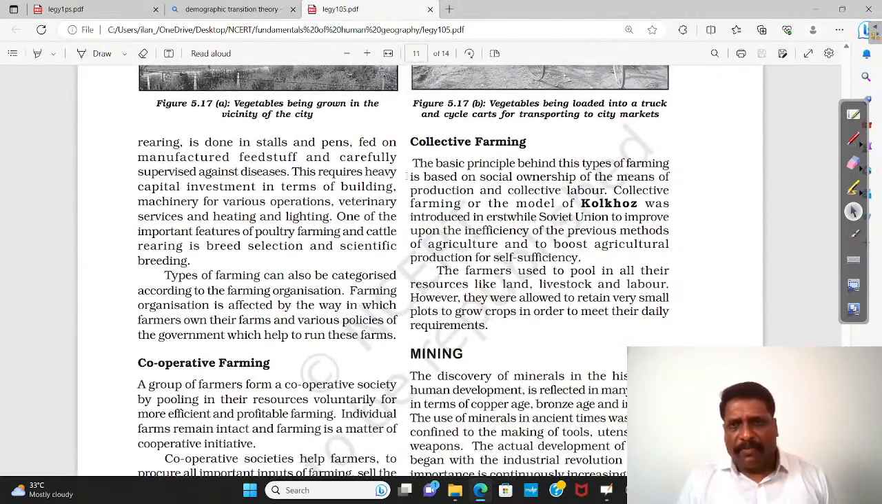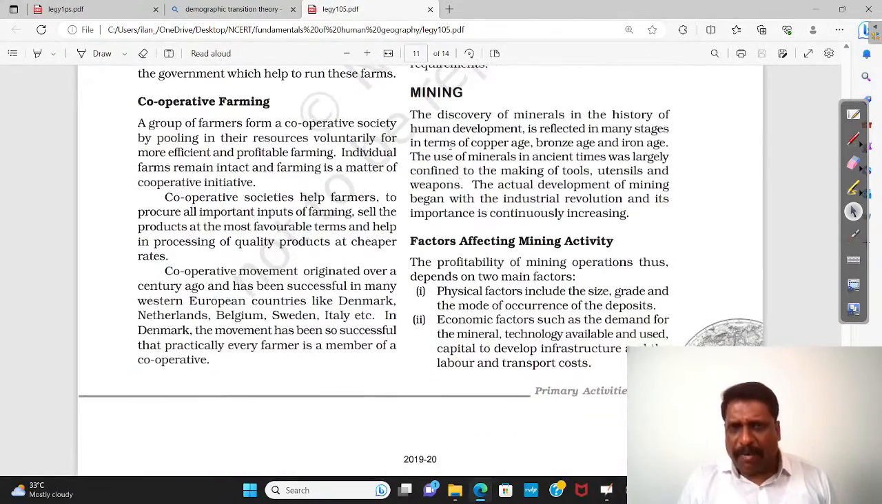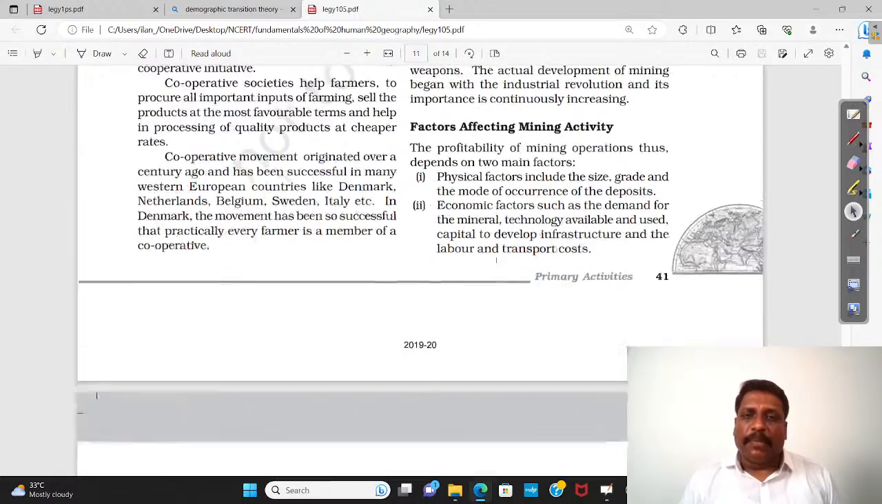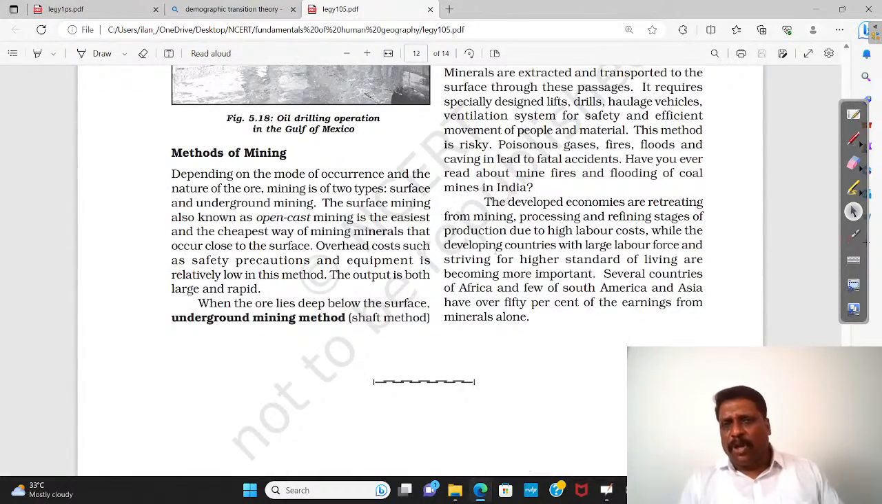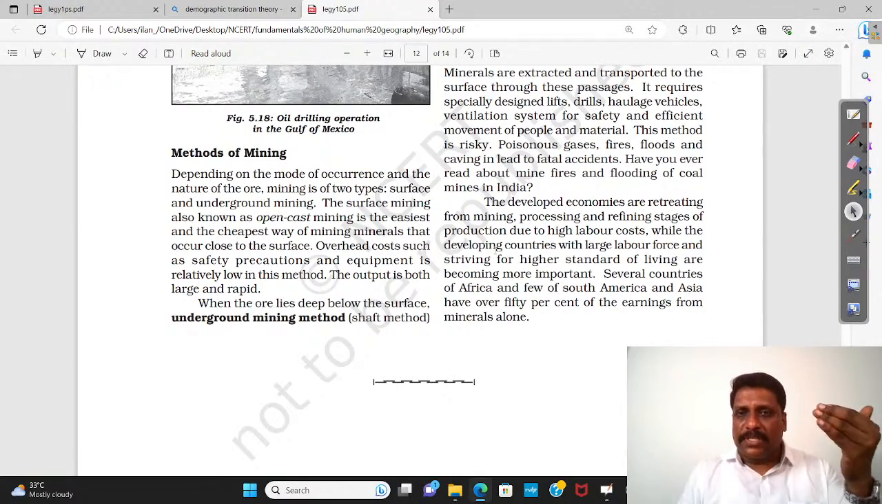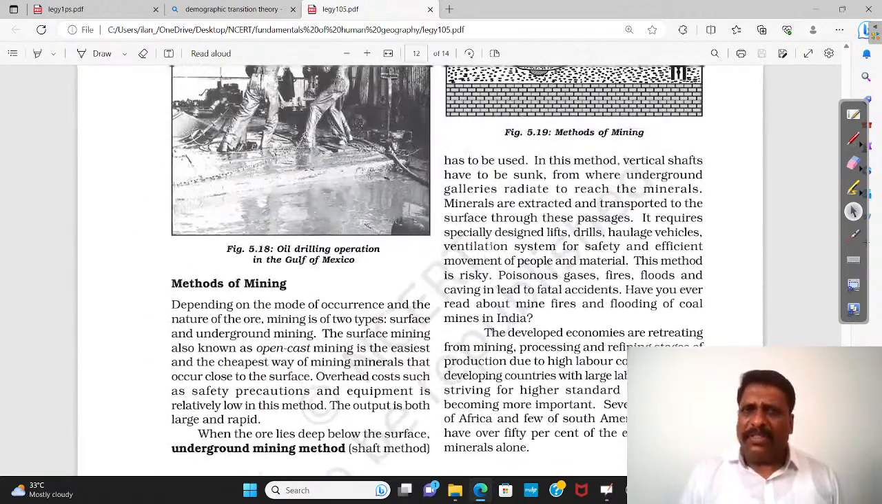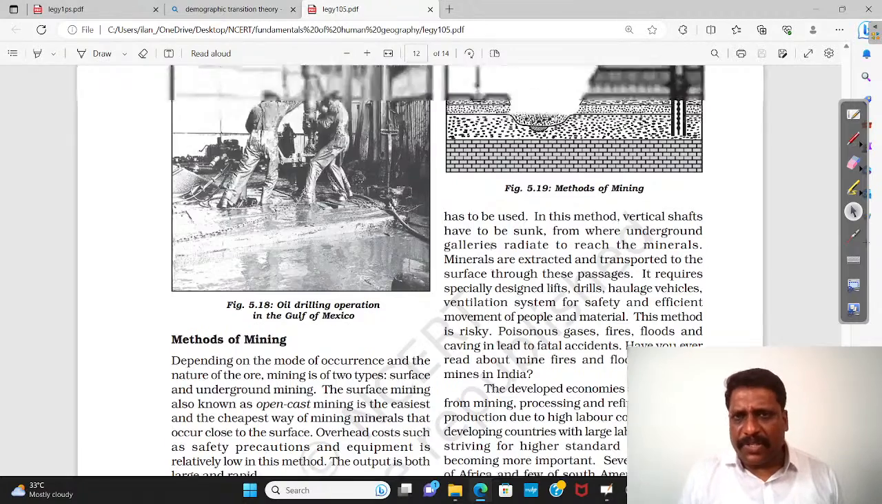And of course, others are not so important. Mining, I'm again putting a word. Mining very well comes under primary activity. Kindly regard it as primary activity itself, mining as an activity. What are the different types of mining? What do you mean by shaft mining? What is open cast mining? That you read, and somewhere you can understand.